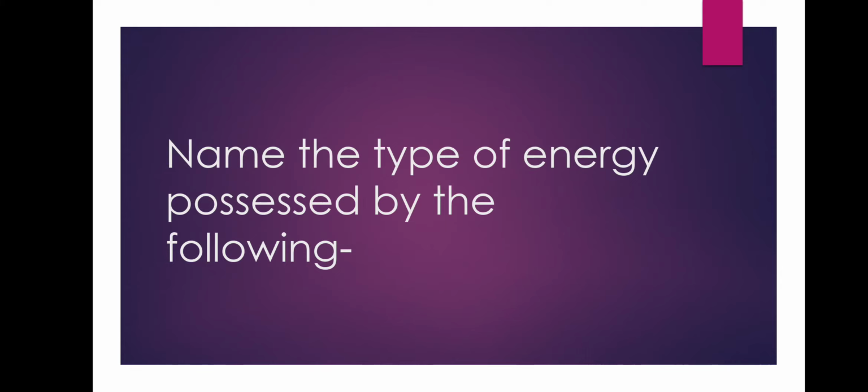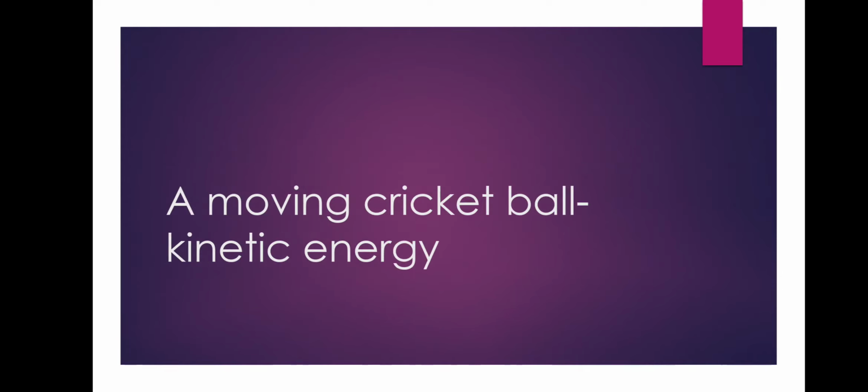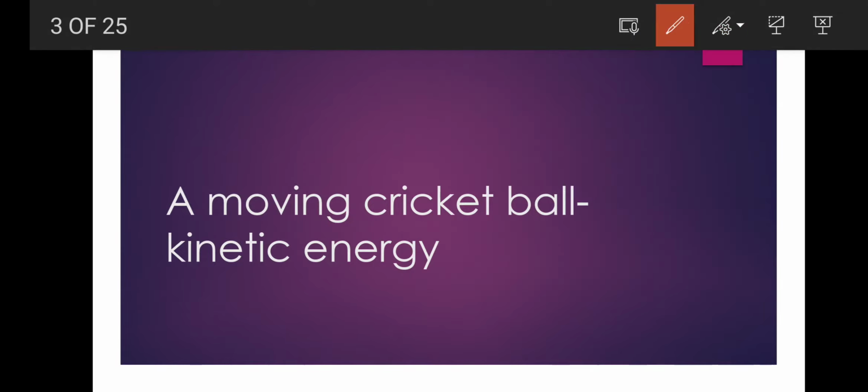The question is, name the type of energy possessed by the following. Following means what? A moving cricket ball. So a moving cricket ball has which type of energy? Kinetic energy. Because you know what is kinetic energy. Kinetic energy of a body is the energy possessed by it due to its state of motion. Clear? So due to its what? State of motion.